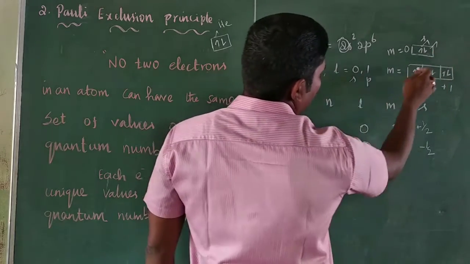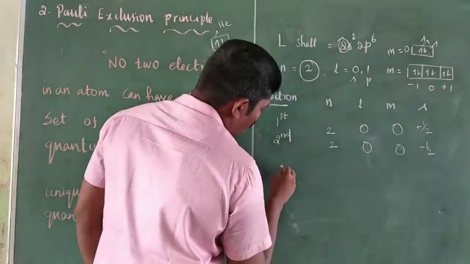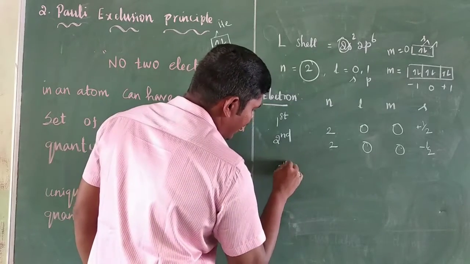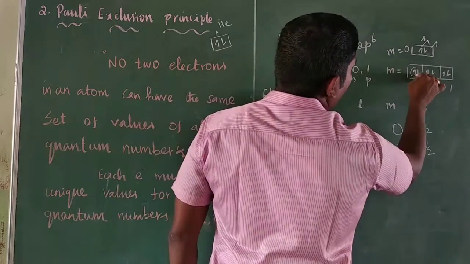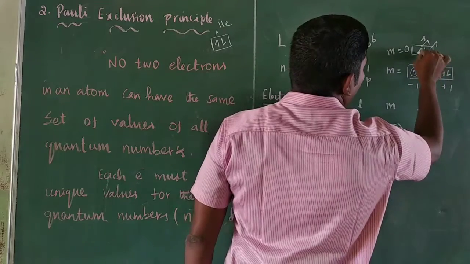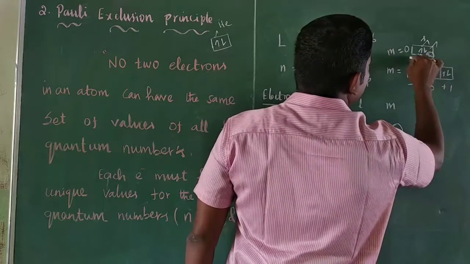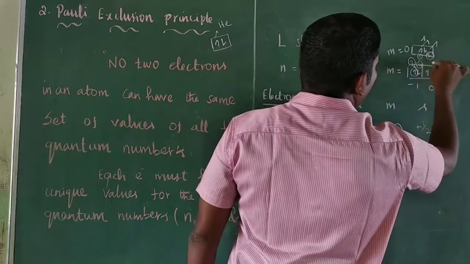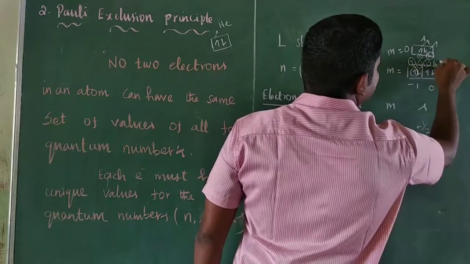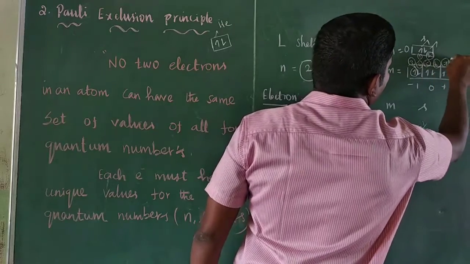Are you right? Next, in the p orbital, the third electron is present in the p orbital. So 1, 2, 3, 4, 5, 6, 7 and 8.